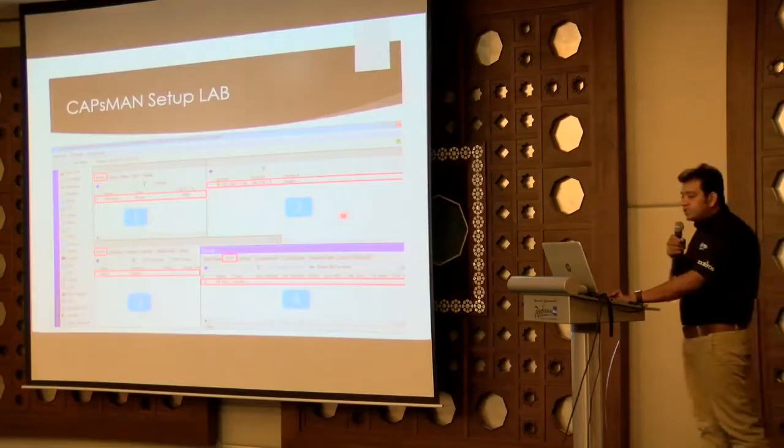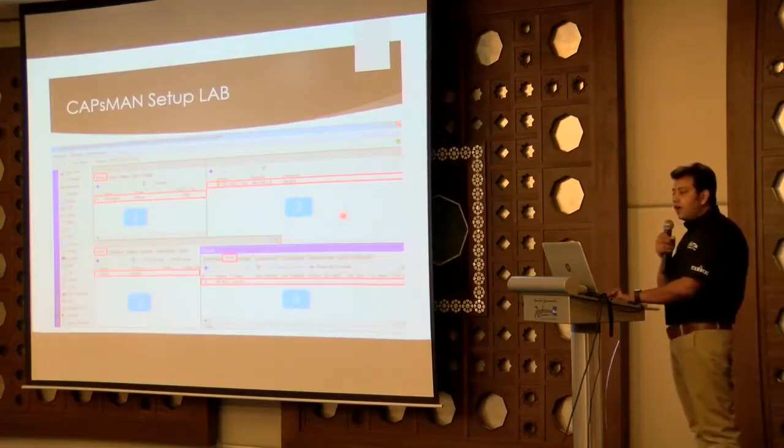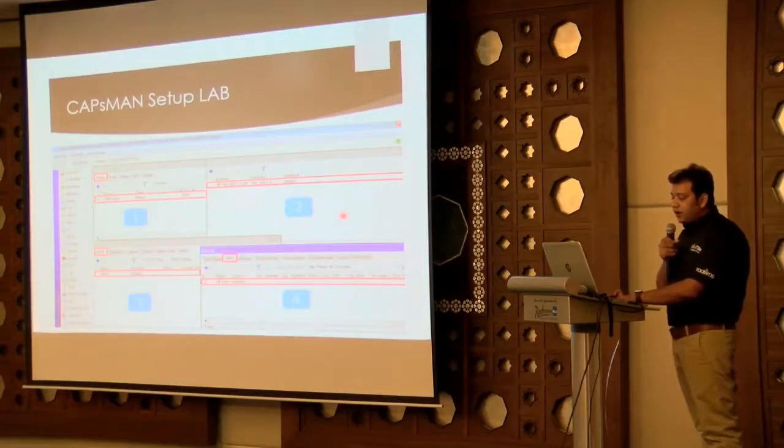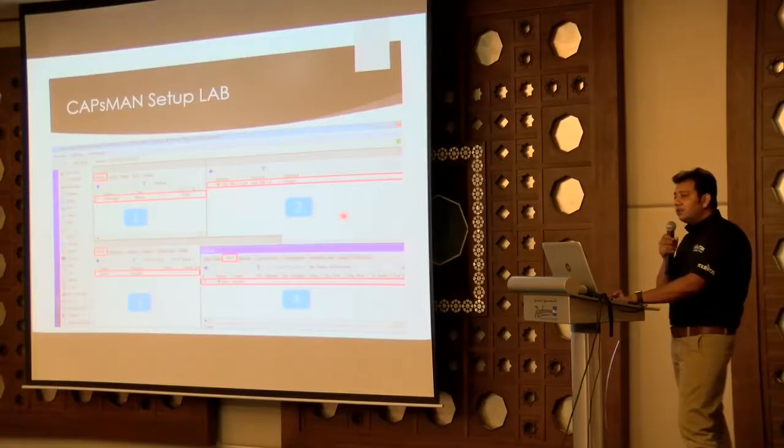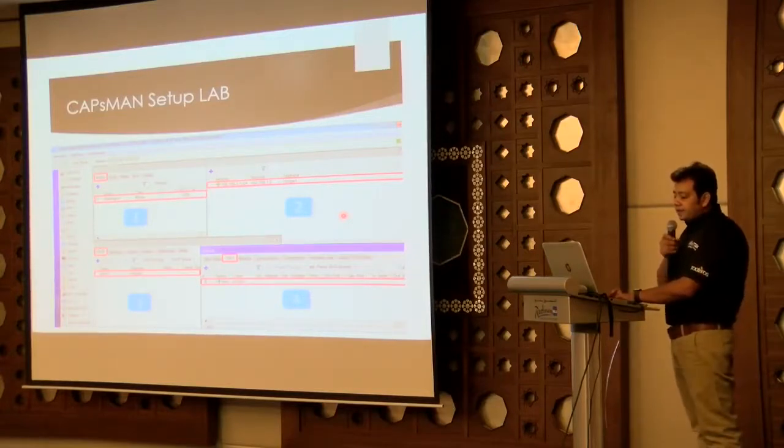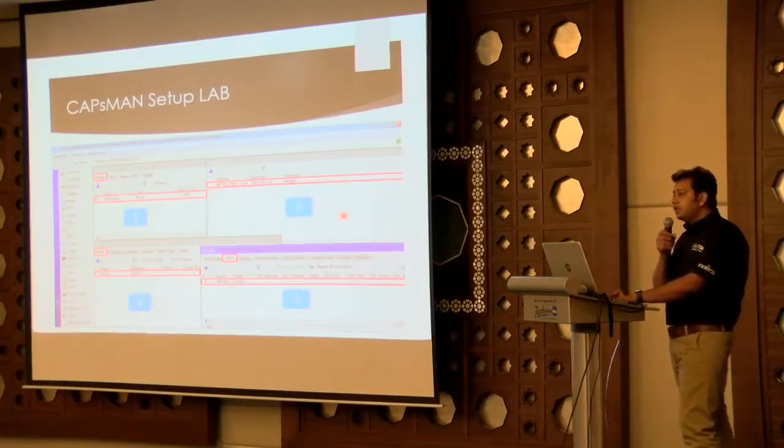In this slide, you will see that first of all, you have to make the bridge. Second, you have to give the IP to your bridge, because you have to run the DHCP server and you have to run the NAT. Third, you have to run a DHCP server. And fourth, you have to apply masquerading, meaning for internet sharing, you have to apply the masquerade also. Why are we doing this?